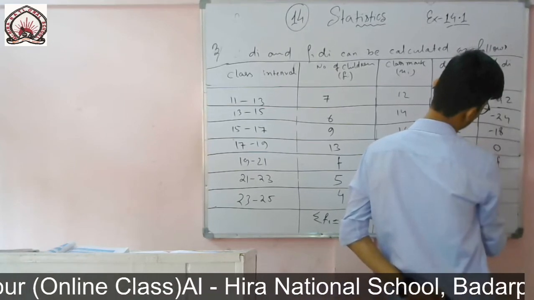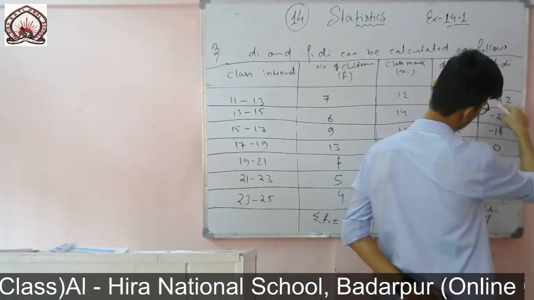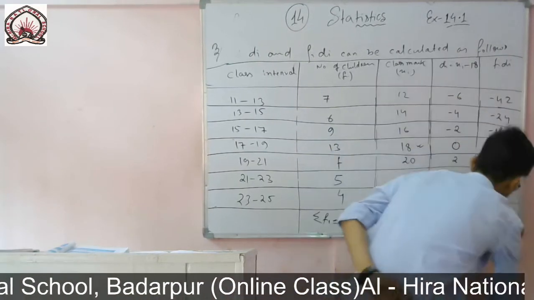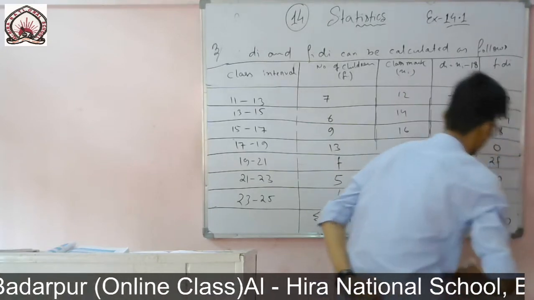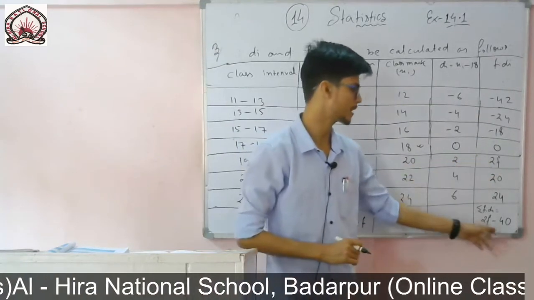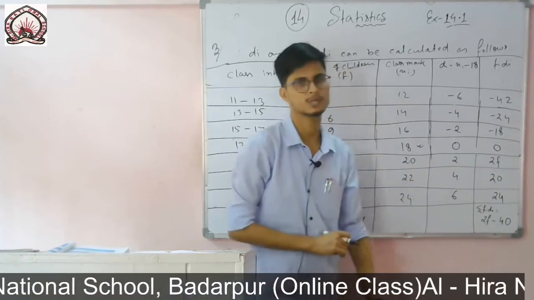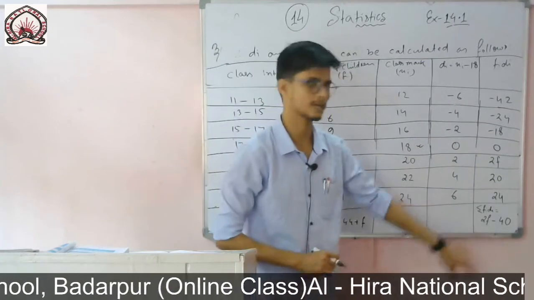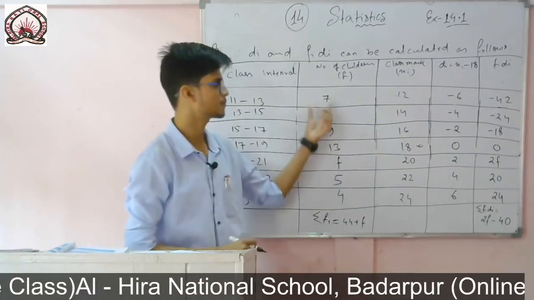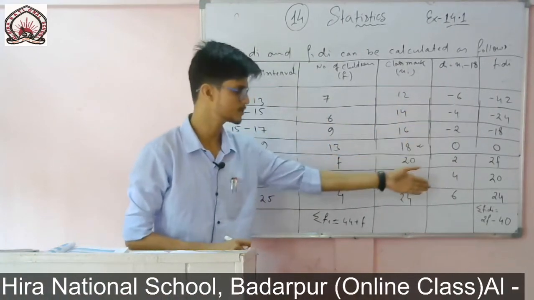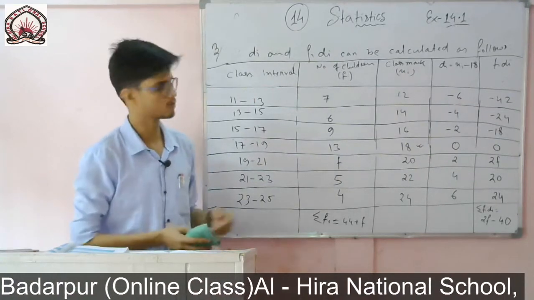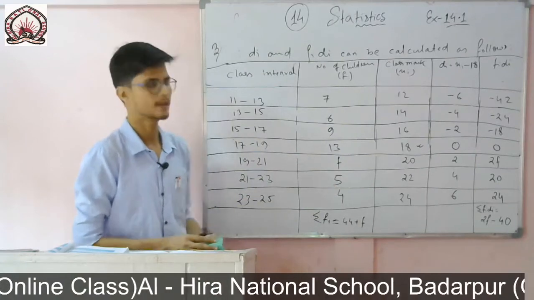If I simply subtract, there will be left 22 plus 18, which is 40, and the answer will be minus 40. So twice f minus 40. Twice f is positive, so I have written it first, or you can write minus 40 plus twice f, but it looks good like this. And here 44 plus f, so I have got the frequency sum and fi di. Now I can easily find the mean. In the question the mean is given as 18, so by using that I can find the value of f.